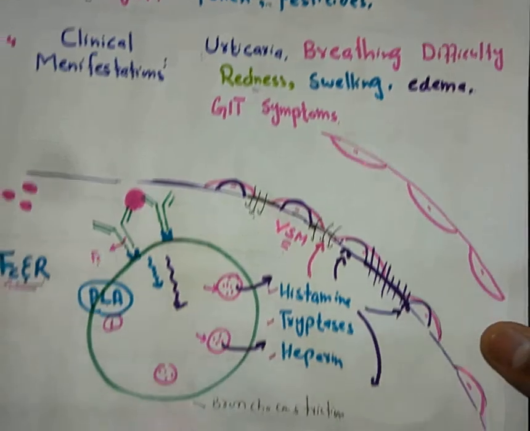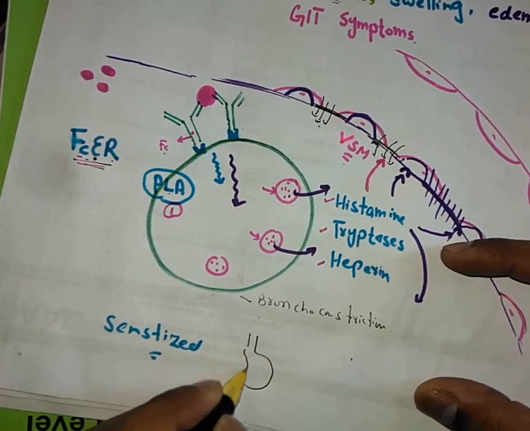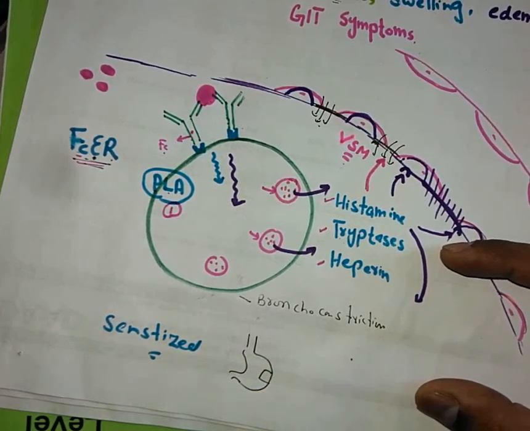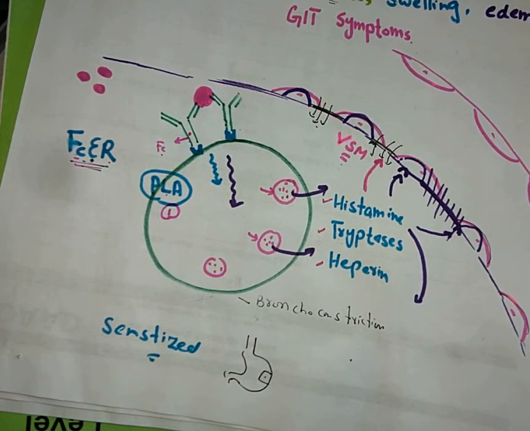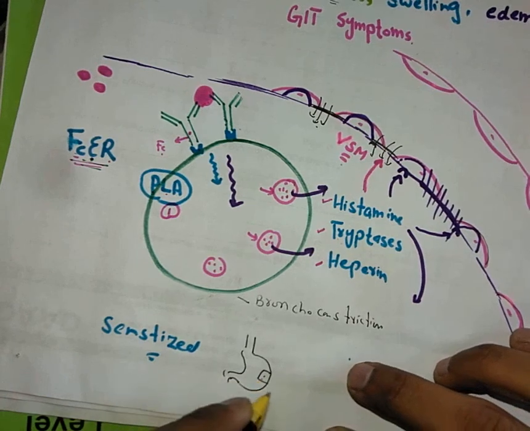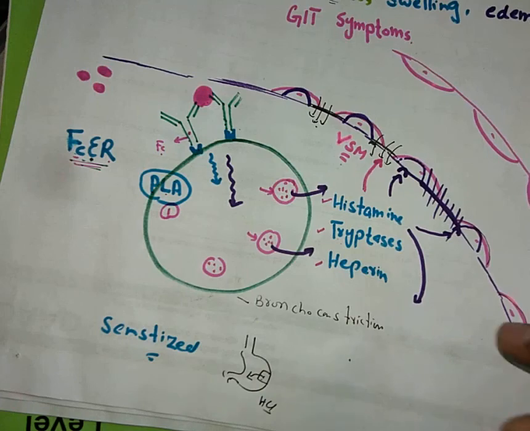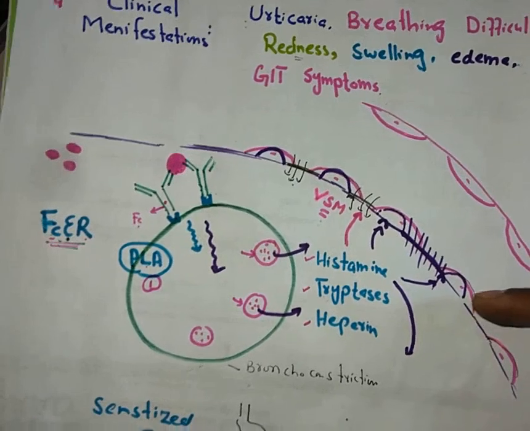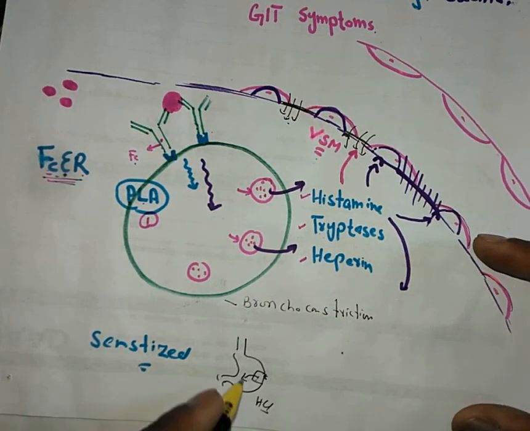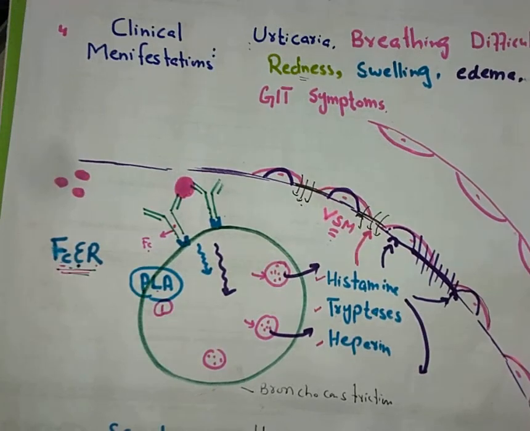We also know that histamine has a receptor on the parietal cells of the stomach. For example, this is the stomach, and in the stomach parietal cells are present. Parietal cells cause the release of acid into the stomach. When histamine acts on the receptor on the parietal cell, it increases the acid secretion into the stomach. So histamine also causes acidity. It also increases the GIT motility as well.